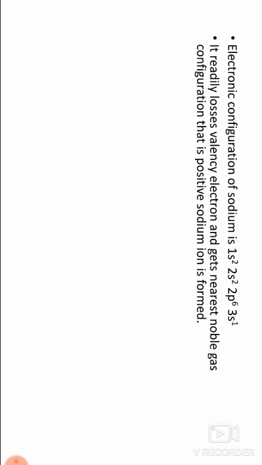It readily loses its valency electron and gets the nearest noble gas configuration, that is, a positive sodium ion is formed. Na gives rise to Na+ plus an electron, the 2 8 1 configuration losing 1 electron to get 2 8.